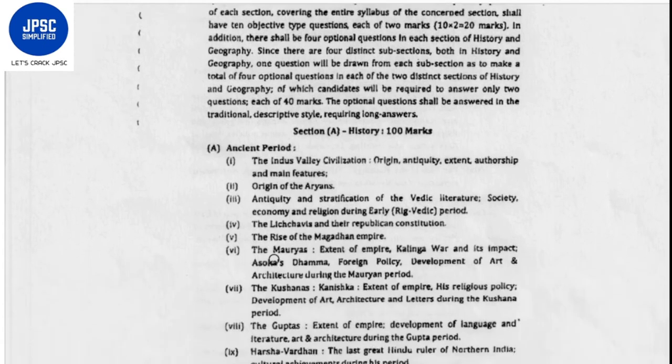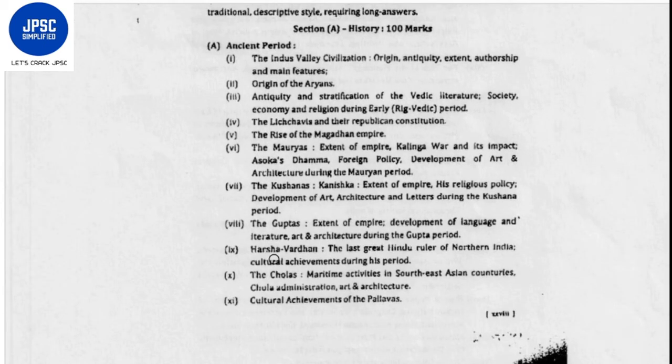So that was all about paper 3. Now we will go into the details of the subsections. See, the first subsection in the history section is the ancient period. It consists of the Indus Valley civilization, its origin, its antiquity, its extent, its authorship, and main features. The second topic is the origin of the Aryans. Third is the antiquity and stratification of Vedic literature, its society, its economy, and its religion during the early Rigvedic period.